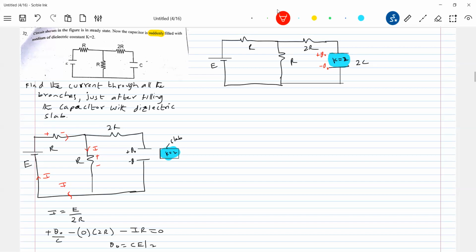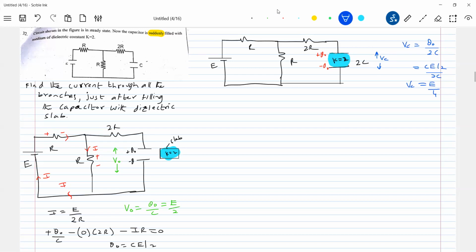I'll write it here. So what was the drop here? V naught. So what is V naught? V naught equals Q naught by C, so it should be E by 2. Now what will be the new drop? The new drop is Q naught by 2C, no? The capacitance has changed. So Q naught is CE by 2, so the drop is E by 4.